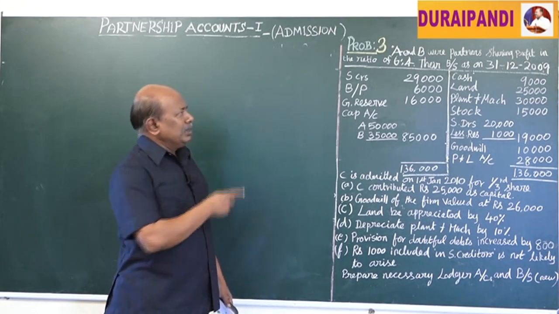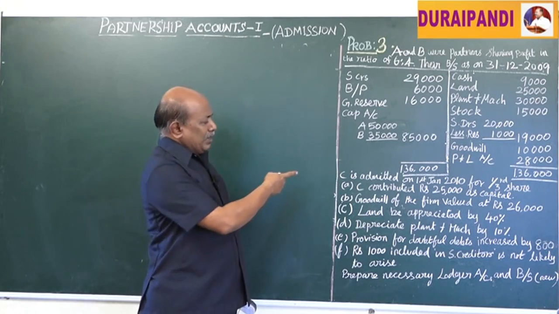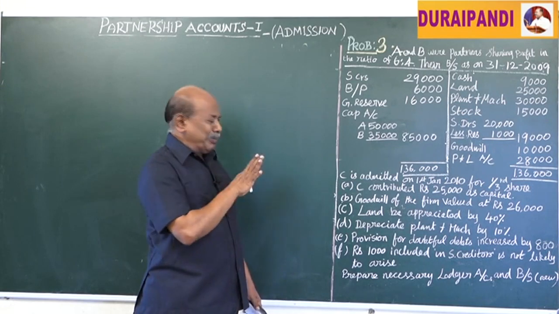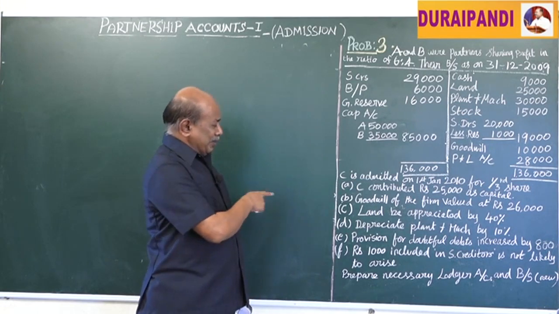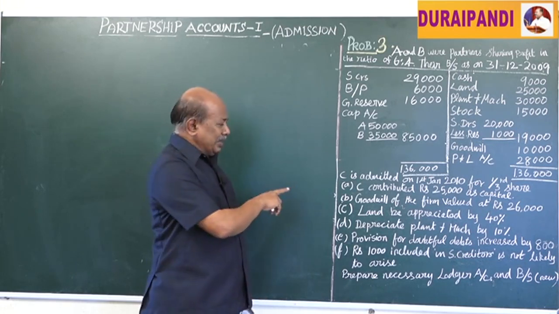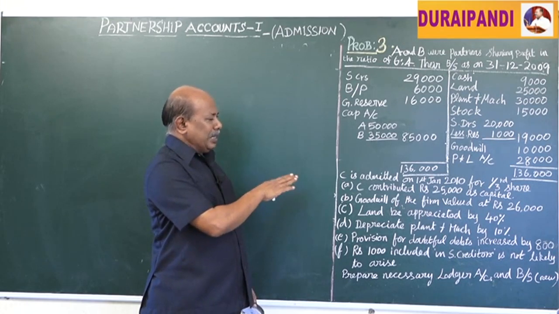Then capital account, land 25,000 rupees. Here land be appreciated by 40%. It is to be applied in the revaluation account. Depreciate plant and machinery by 10%. It is also applied in the revaluation account. Provision for doubtful debts increased by 800.